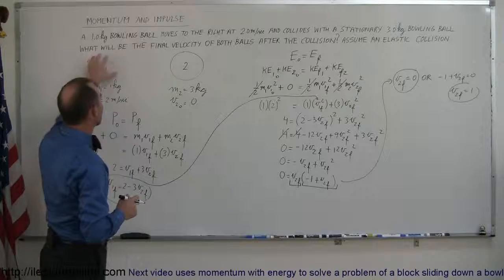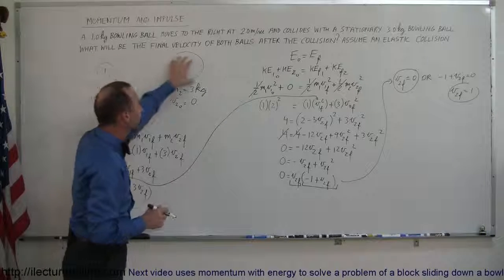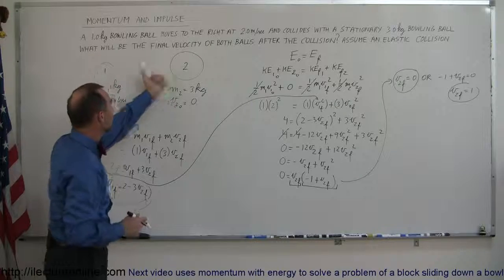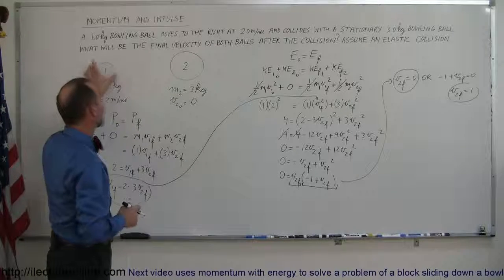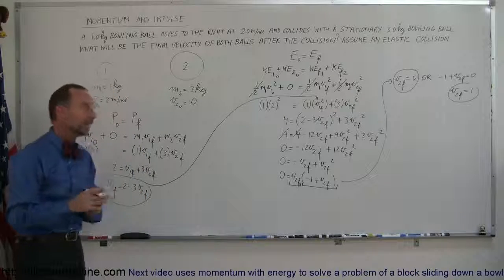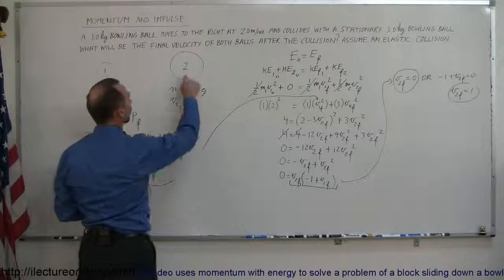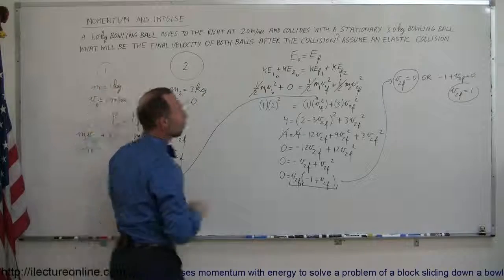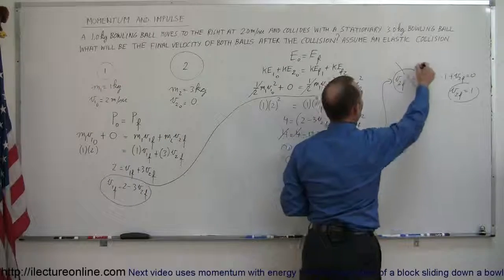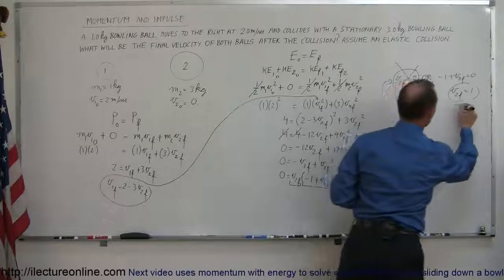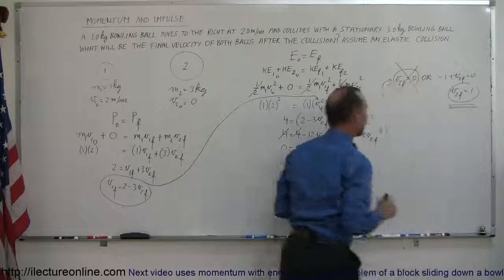Because if the momentum before the collision is to the right, and this ball doesn't move after the collision, there's no way that this ball can then be pushed back to the left. Obviously, it cannot surpass this ball because this ball would then be in the way. So logic dictates that it's not possible for the velocity of this ball after the collision to be equal to 0. So we say that's not physically possible. So the only option then is that V2 final equals 1.